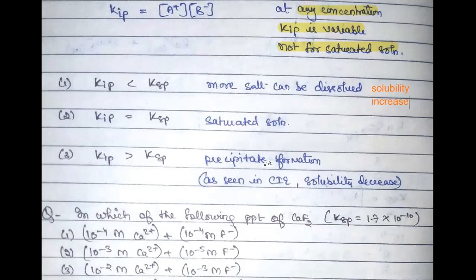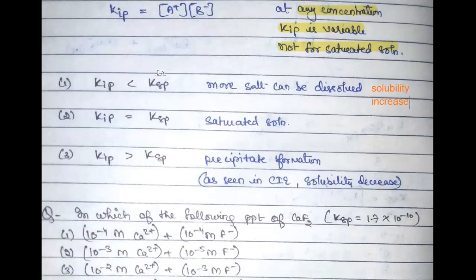So in order to get this equilibrium, they will start losing their solubility, they will start precipitating so that they can reach the equilibrium state. So instead of dissolving more, they will start precipitating out. Or they will start their reaction to proceed in the backward direction, more towards AB solid.